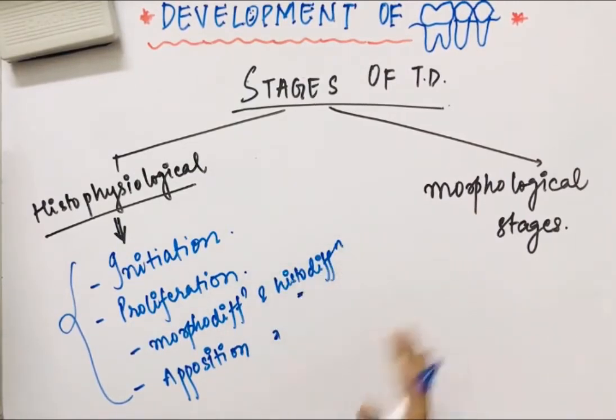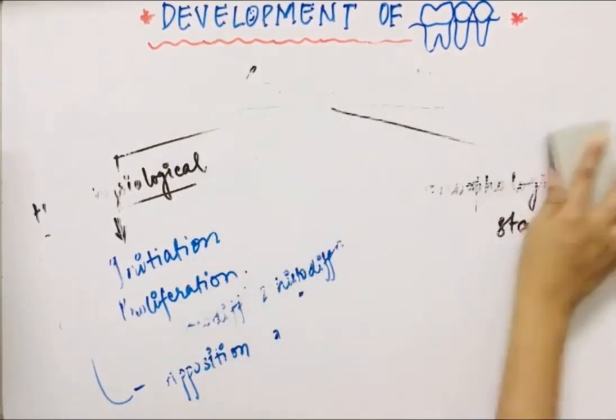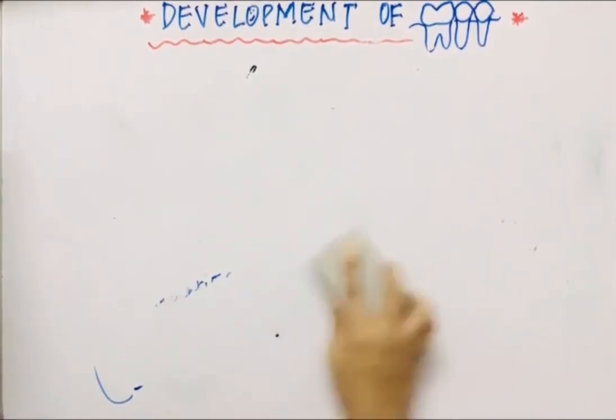Now next are the morphological stages. Let us see what the morphological stages of tooth development are. The morphological stages can also be combined with the physiological processes. Let us see how.